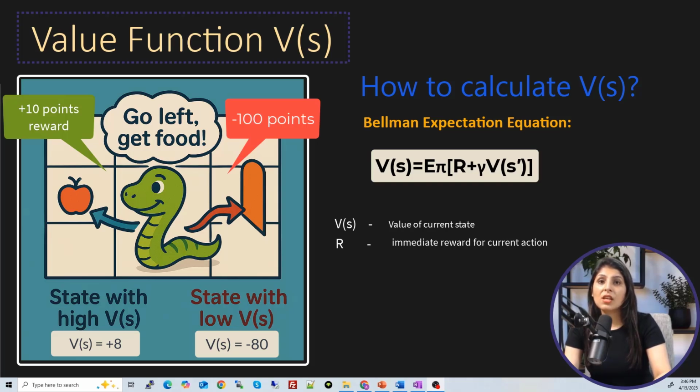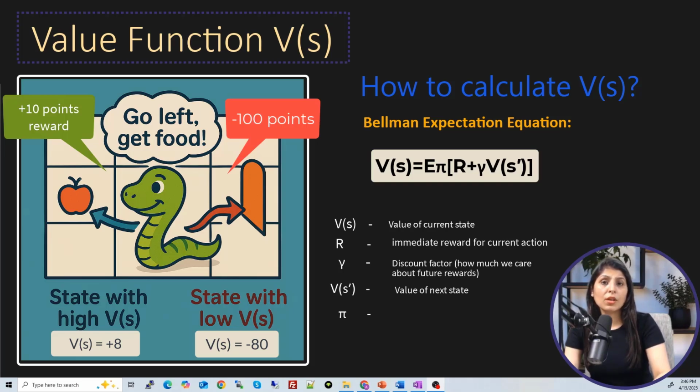And then this gamma is the discount factor, meaning how much we care about future rewards. We will discuss this in more detail later. Right now just remember that gamma is the discount factor. And then we have this V of S dash, which is the value of the next state, and then we have this pi.